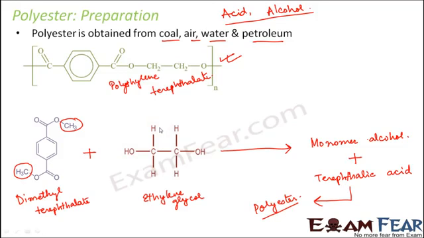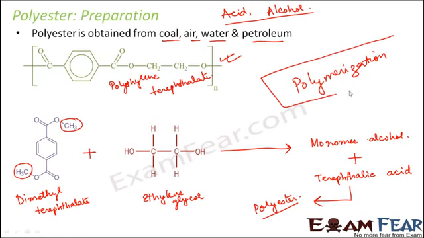Whenever you have to prepare a polyester, you need an acid and an alcohol. Now depending upon the acid and the alcohol which you have chosen, that particular type of polyester will be formed. And this process of preparation of polyester is known as polymerization. Where a polymer is formed, that process is always called polymerization.